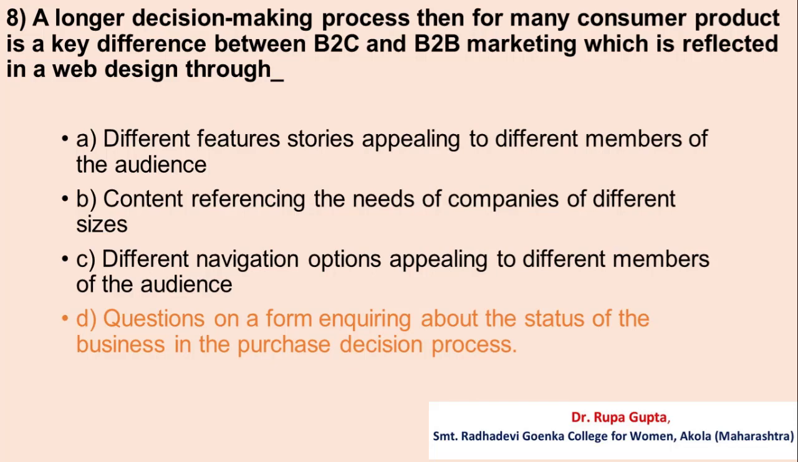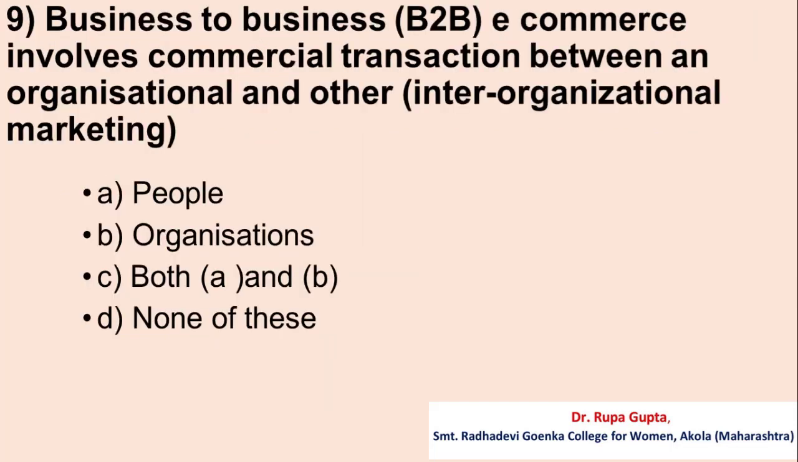Question number 9. Business to business, that is B2B e-commerce, involves commercial transactions between an organization and others, that is inter-organizational marketing. Your options are A. People, B. Organizations, C. Both A and B, D. None of these. And the correct answer is B.